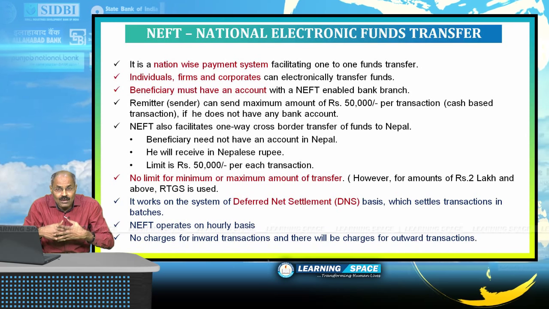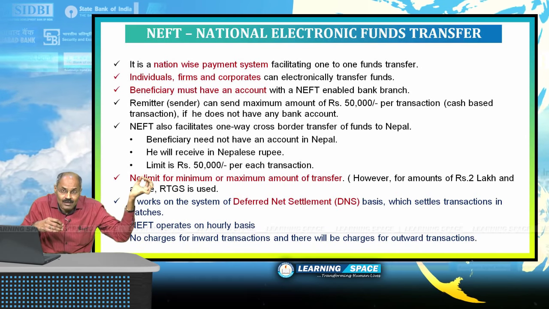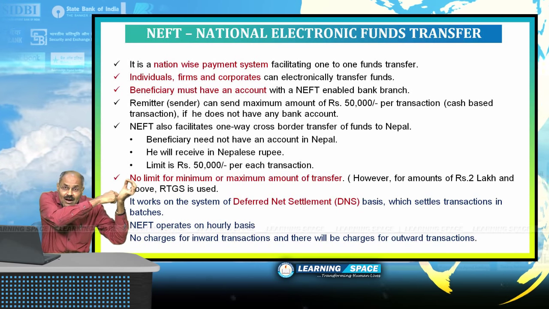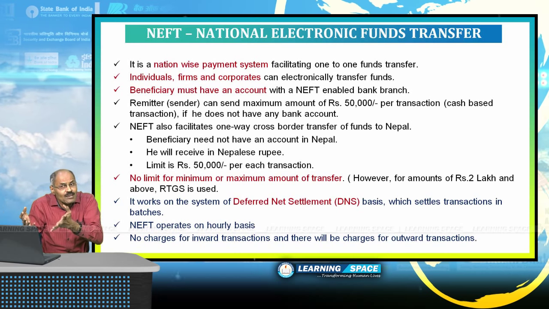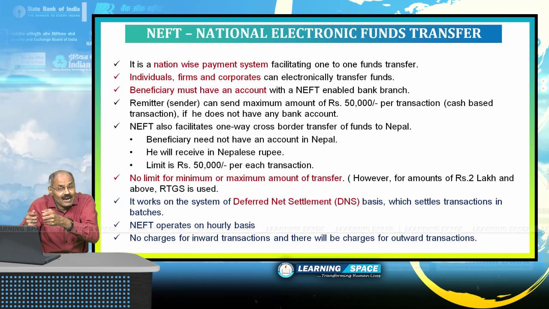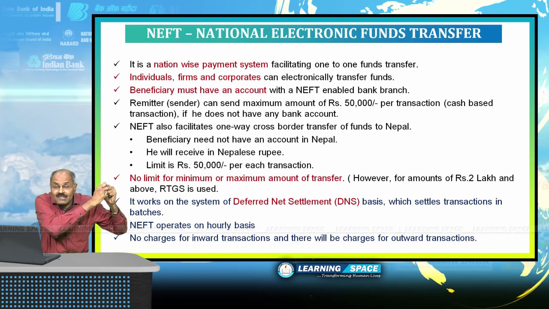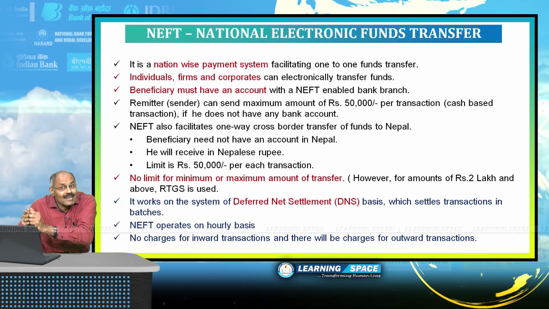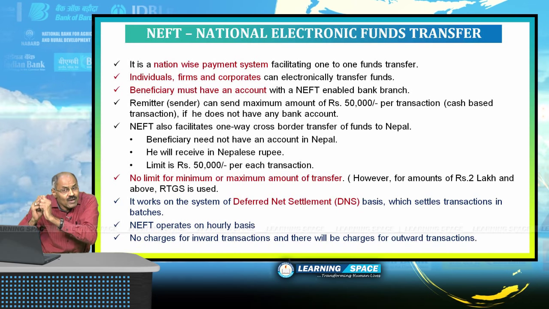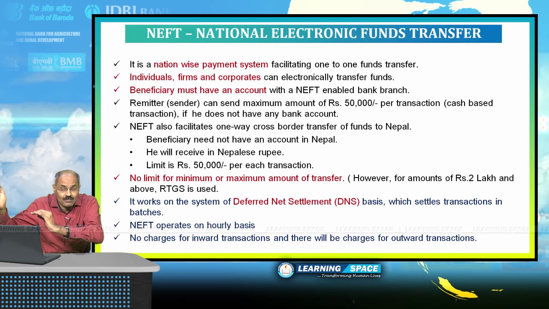If you are in Lucknow, you are sending 25,000 rupees to your friend in Delhi. Your friend must have a bank account. You may or may not have a bank account. But if you want to send rupees 1 lakh, you must have a bank account. That means the beneficiary, the person who is receiving money, must have a bank account, but the remitter who is sending money should have a bank account if he wants to send beyond 50,000 rupees.